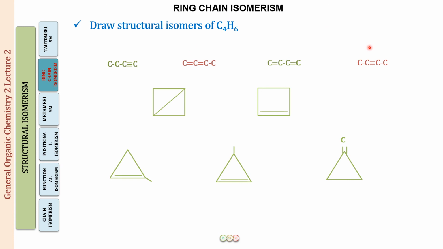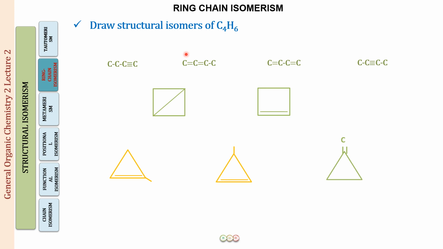This is a triple bond. So the functional group is going to be different. A double bond, a triple bond. So this is going to be a case of functional isomerism. Next, what are these two going to be? Again, a triple bond and a double bond. Again, this will be functional isomerism.